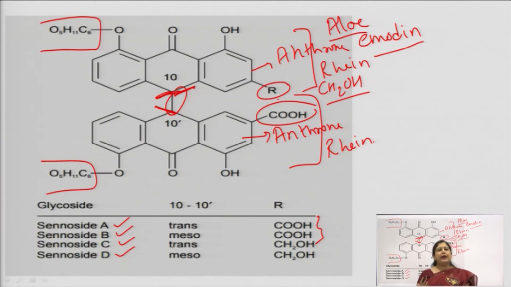Okay. And again this sennoside C and D, in the same way, are isomeric in nature. If the arrangement is trans, we will call it sennoside C. If the arrangement is meso, we will call it sennoside D. Okay. So, this is how we can differentiate between sennoside A, B, C and D.